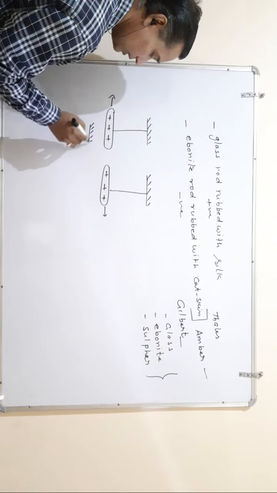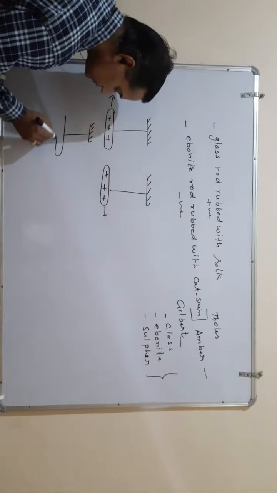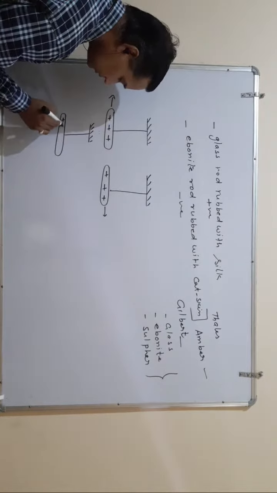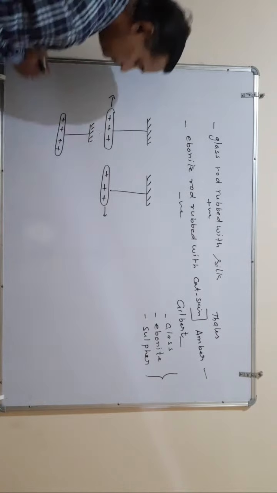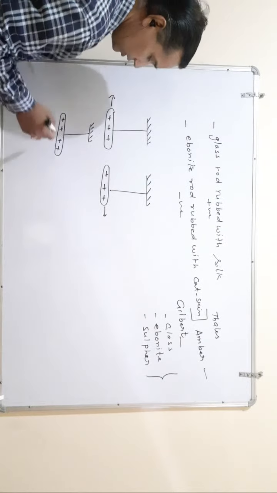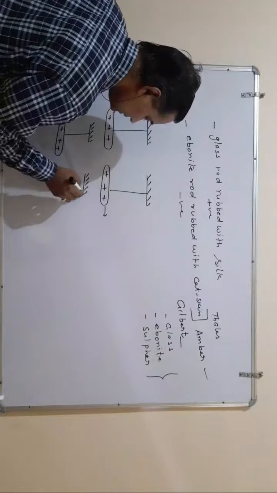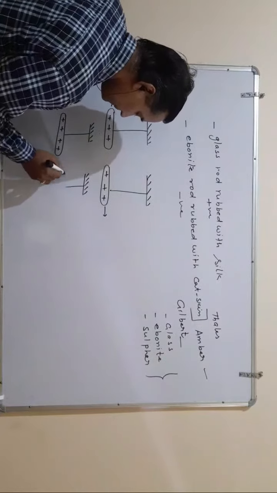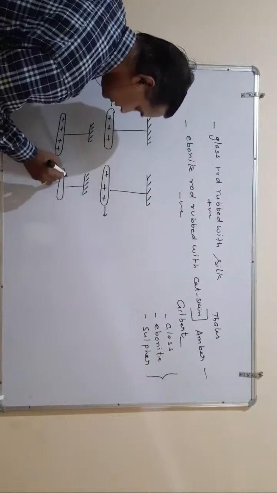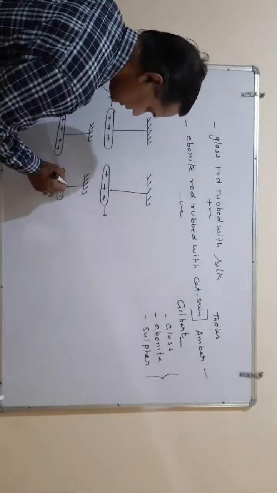Now take another experiment. First, take the glass plate rubbed with silk, and another one, an ebonite rod rubbed with cat skin.